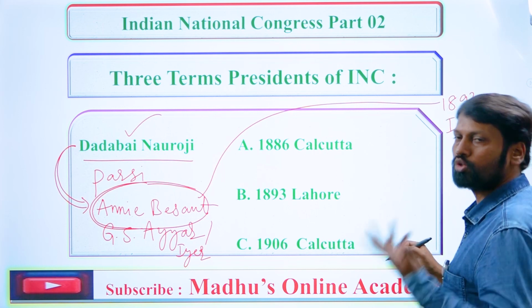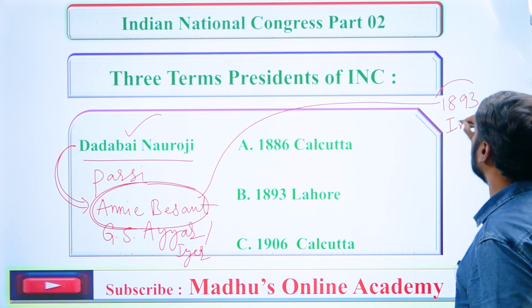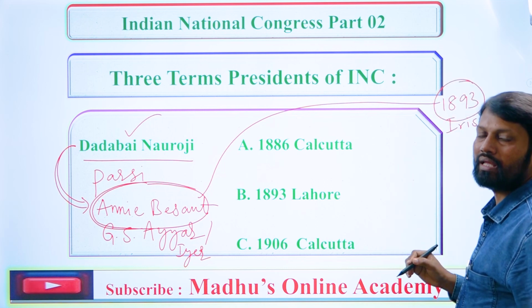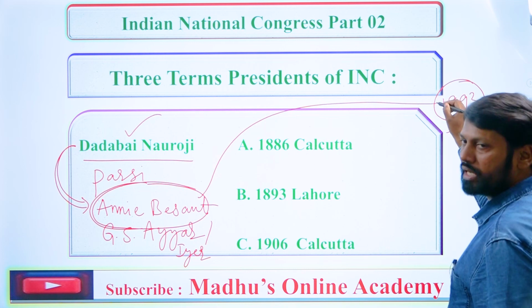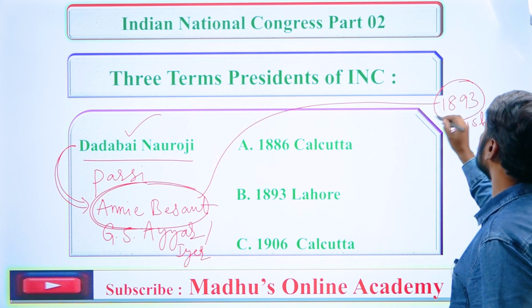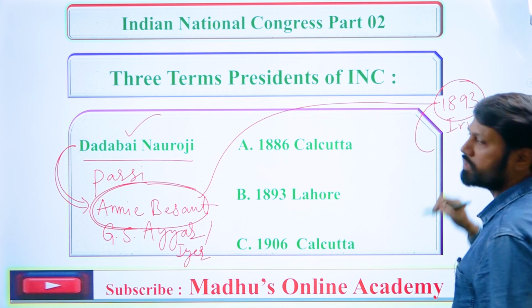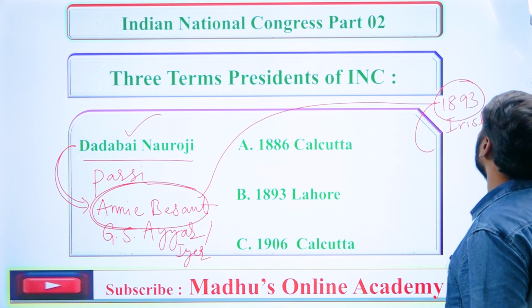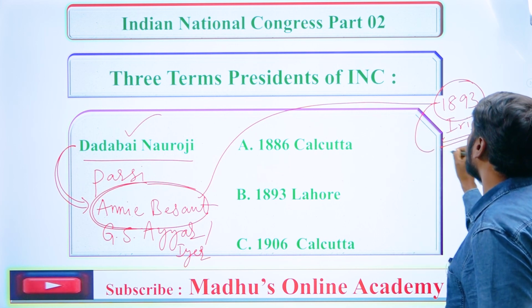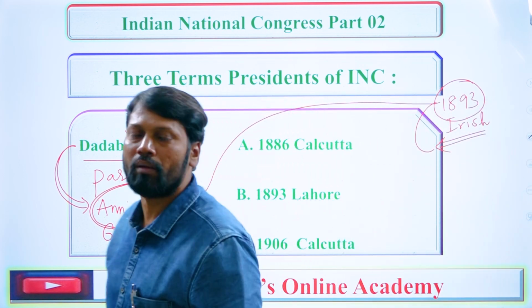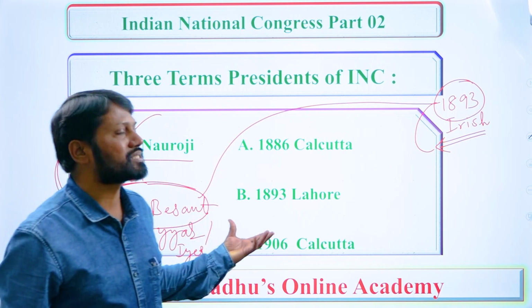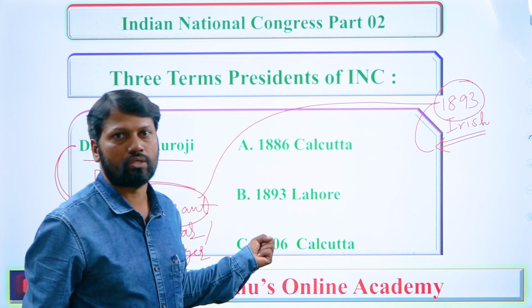Here I want to remind you about the significance of the year 1893 in our Indian national movement. What is the significance of the year 1893? As I told you, Madam Annie Besant came to India, who later played an important role in the freedom struggle of India against the British.